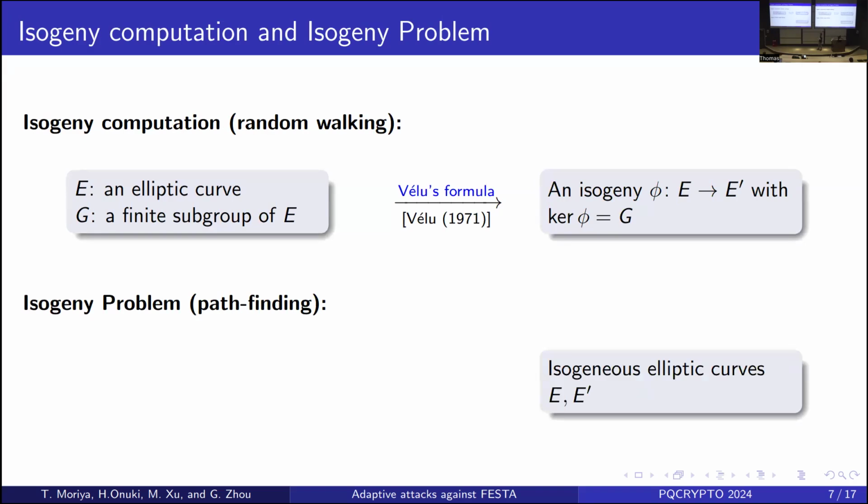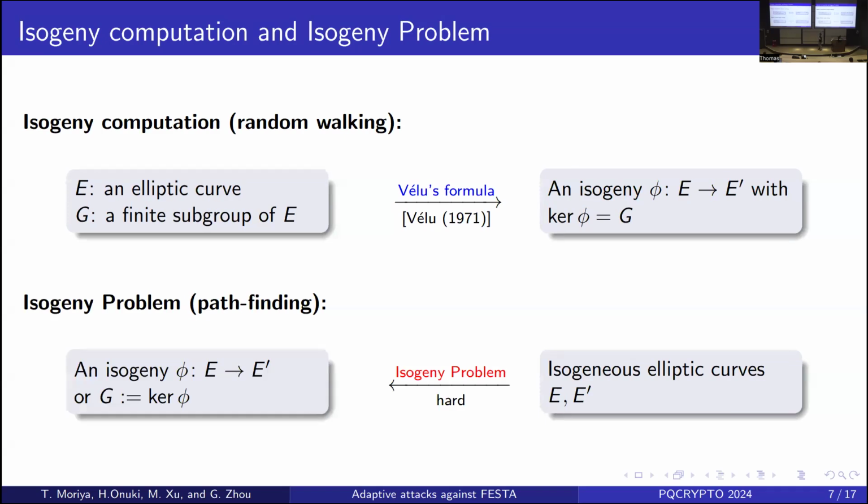If we have isogenous elliptic curves E and E prime, so a pair of elliptic curves where we know there is an isogeny between them, then the isogeny problem is to compute the isogeny phi from E to E prime. This problem is considered hard even using a quantum computer. Isogeny-based cryptography is cryptography based on this asymmetric relation.